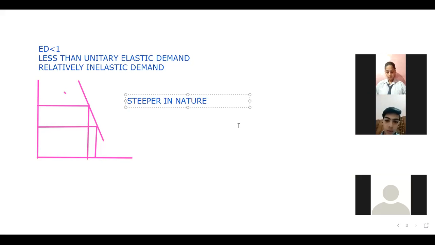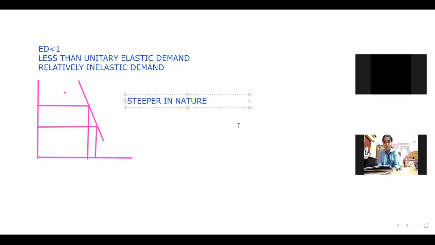Vansh Gupta, I told already yesterday that the nature of ED equals to 1 is rectangular hyperbola.